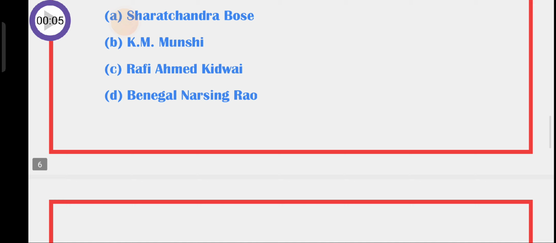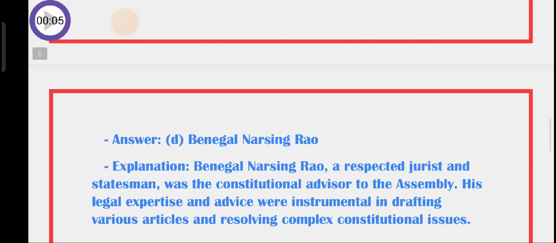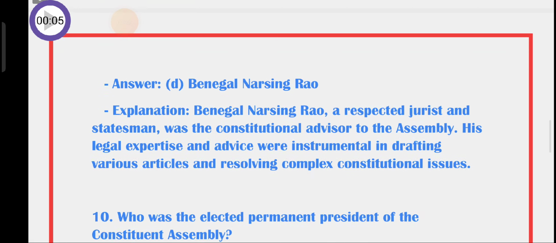So the answer is Benegal Narsingh Rao. Benegal Narsingh Rao, a respected jurist and statesman, was the constitutional advisor to the Assembly. His legal expertise and advice were instrumental in drafting various articles and resolving complex constitutional issues.